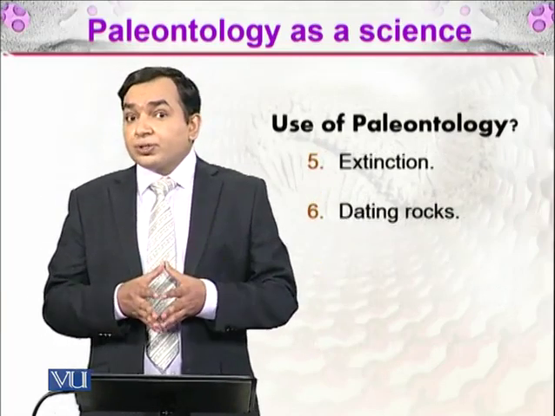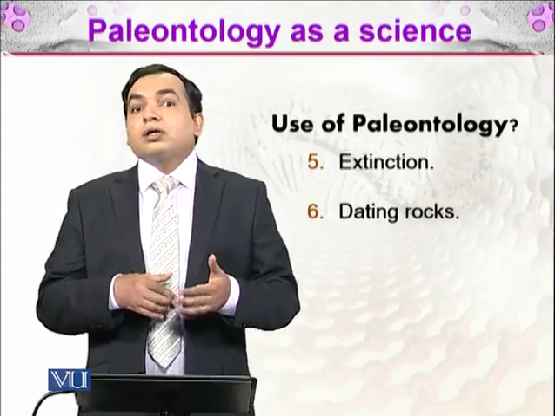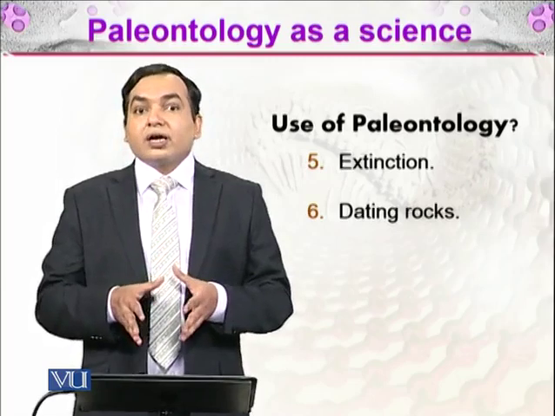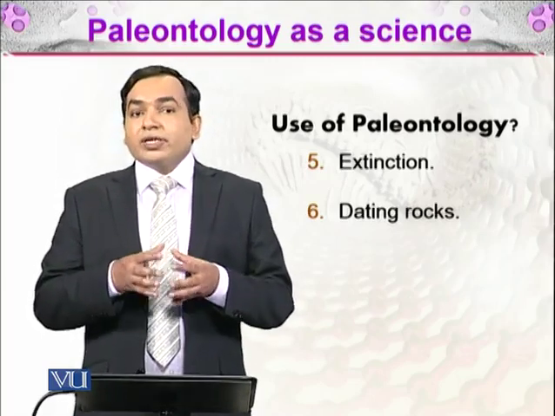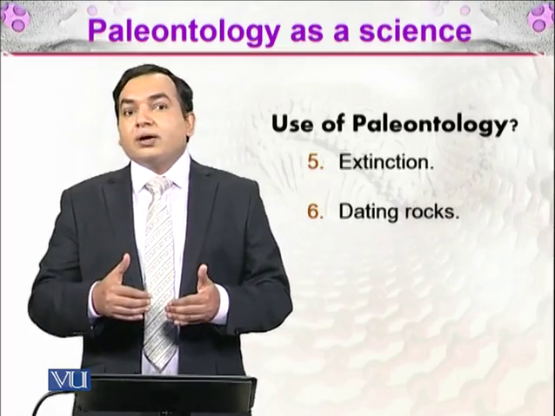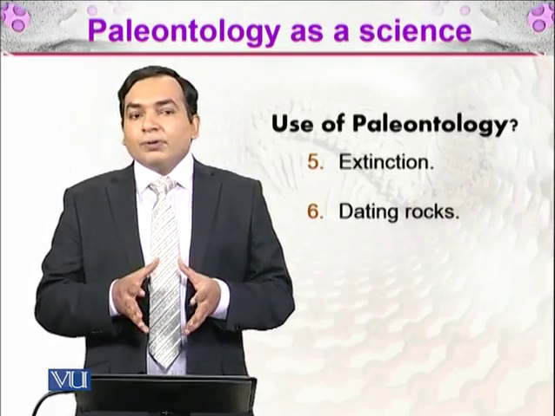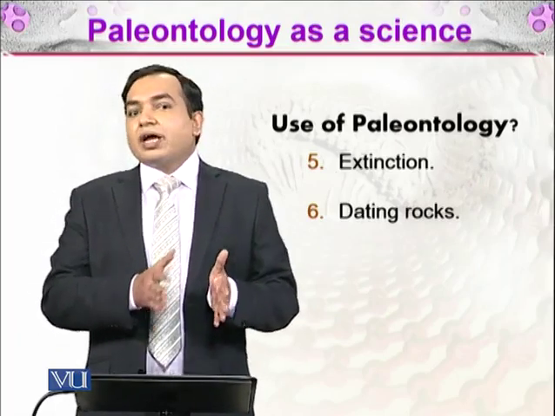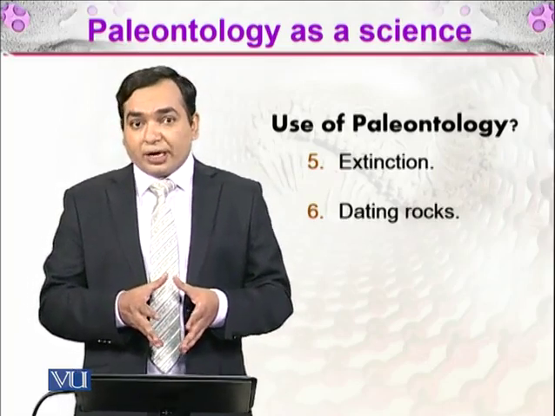Now, extinction. Extinction is when the organisms are no longer there. किसी जानदार का ना पैद हो जाना extinction कहलाता है. How does paleontology tell us about extinction? Paleontology tells us that whenever weather patterns and climate change, a lot of organisms are going to die.